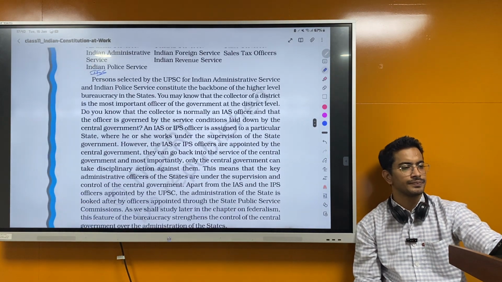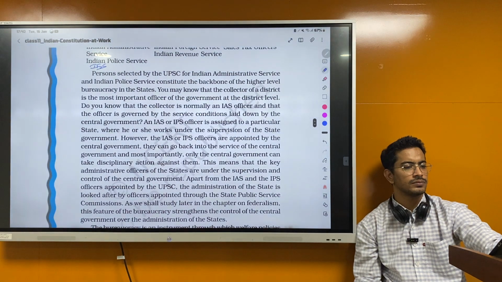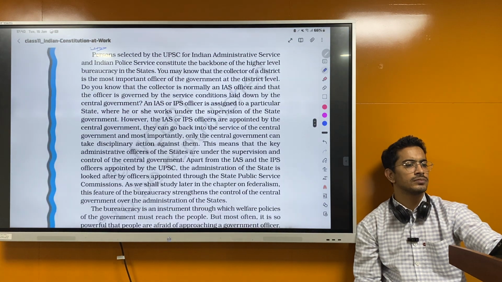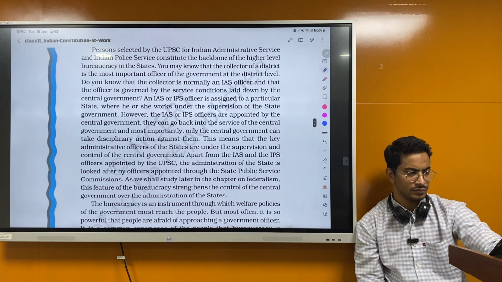Next. Persons selected by the UPSC for Indian Administrative Service and the Indian Police Service constitute the backbone of the higher level bureaucracy in the state. You may know that the collector of a district is the most important officer of the government at the district level. Do you know that the collector is normally an IAS officer and that the office is governed by the service conditions laid down by the central government?